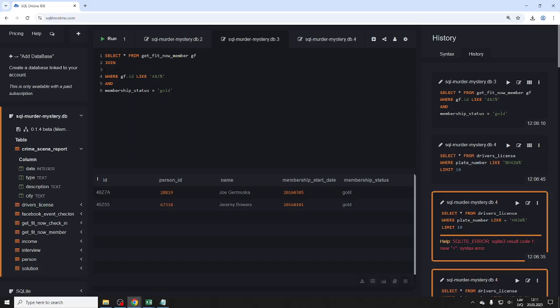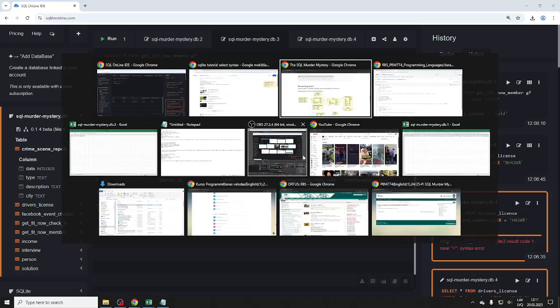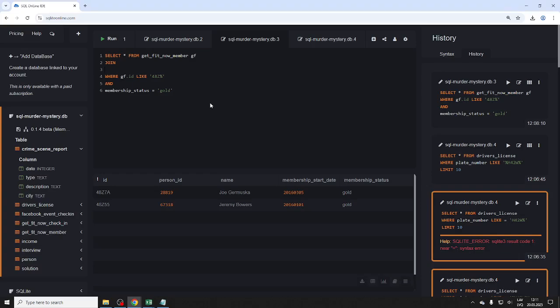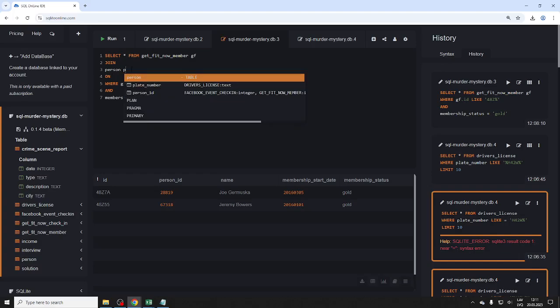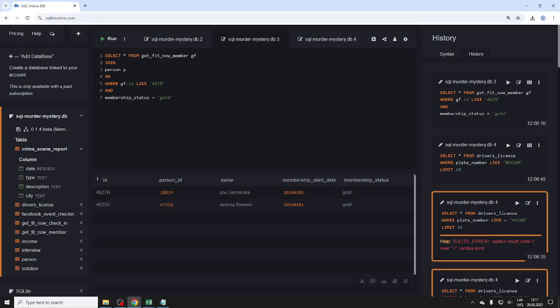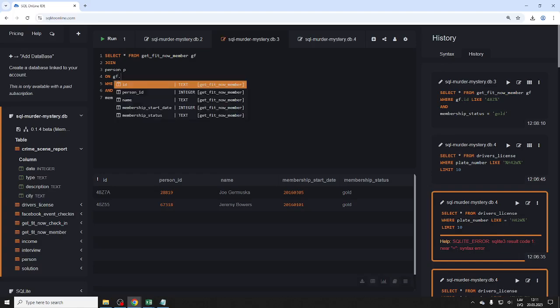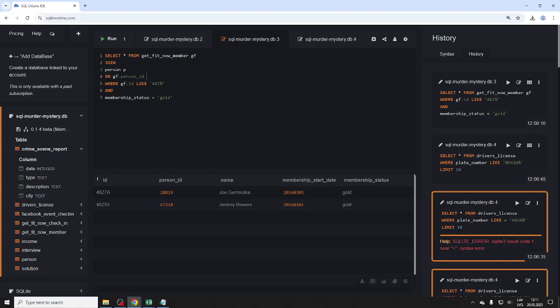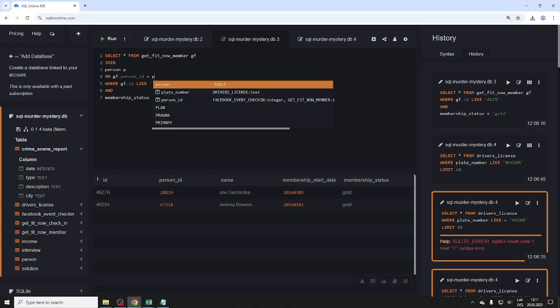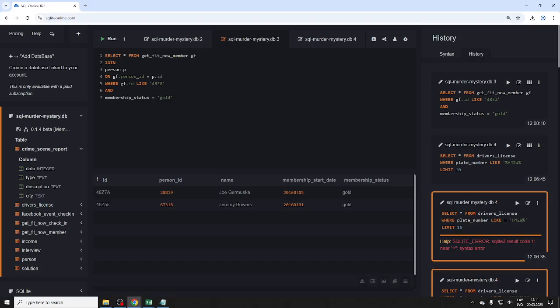Okay, so we want to join with person. Join person on what? We need a condition. I'll call person P, since I'm lazy. That's an alias. So GF person ID equals P person ID, so person ID and ID. I think I did it correctly.